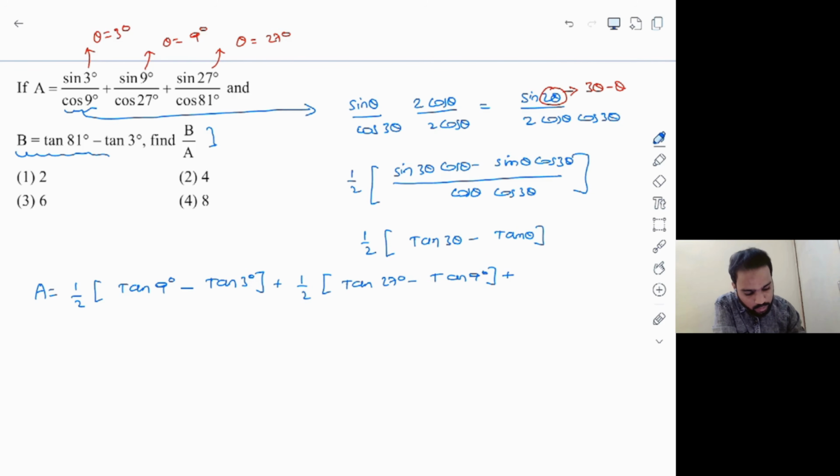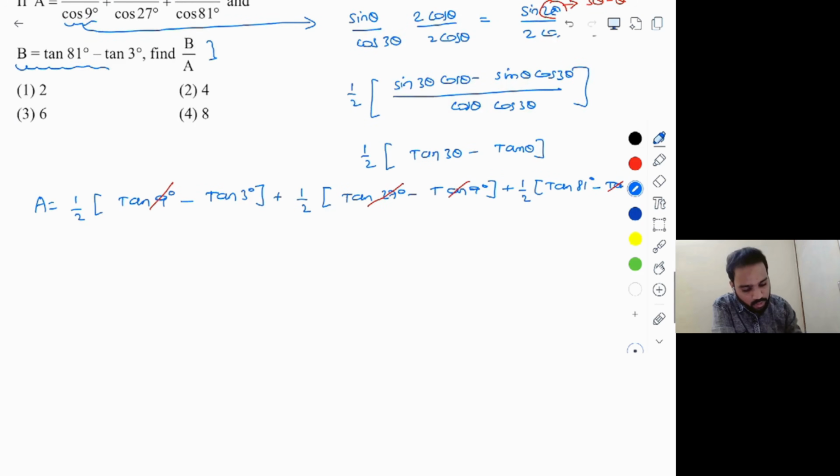And similarly, plus half of. Now third term, we are putting theta is equal to 27, right? So it will be tan of 27 into 3, which is 81 degrees, minus tan of 27 degrees. Now if you take half common, it is very obvious that many of the terms will be cancelled out. That is plus tan 9 degrees minus tan 9 degrees plus tan 27 degrees minus tan 27 degrees.